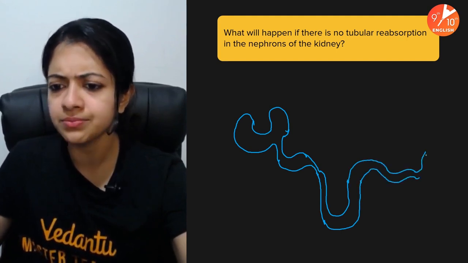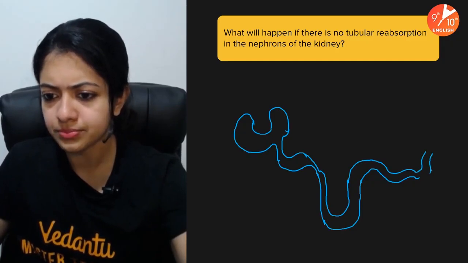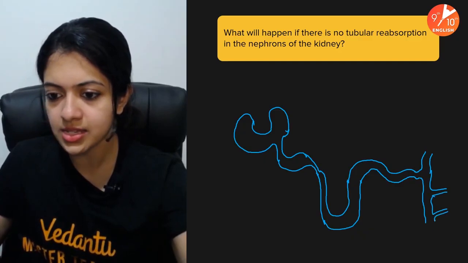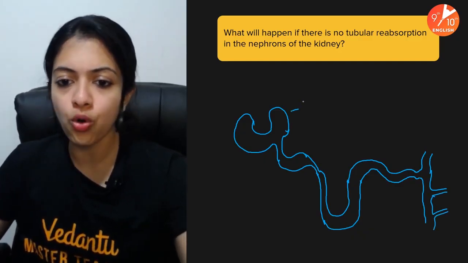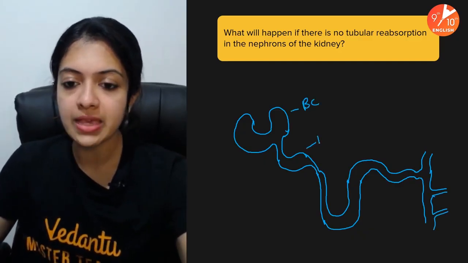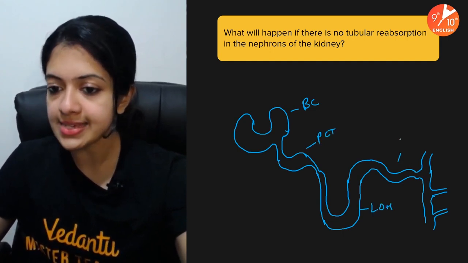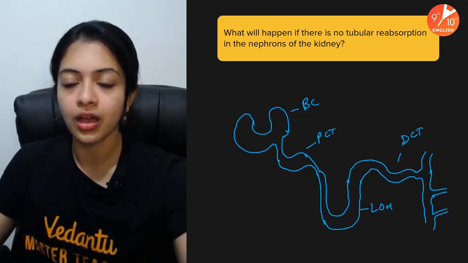This is followed by the collecting duct. Right? Okay. So Bowman's capsule is here. PCT is here. Loop of Henle is here. The DCT is here.